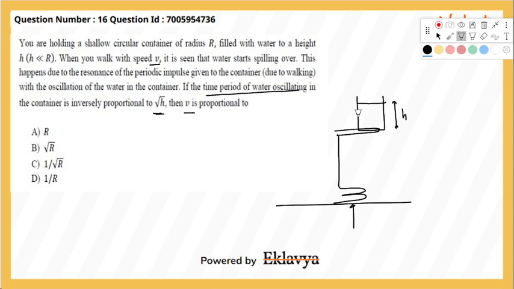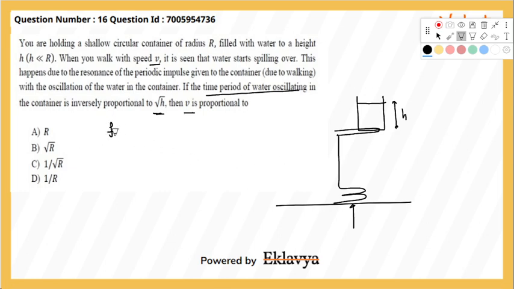When a small kid is sitting on a swing, the frequency with which an external person pushes the swing is equal to the frequency with which the swing oscillates. So that is the same case over here. We can say that the frequency with which the impulse is given to the water container is the frequency of oscillating water, and also the frequency of the number of steps that you take per second. So let's say that frequency is f.